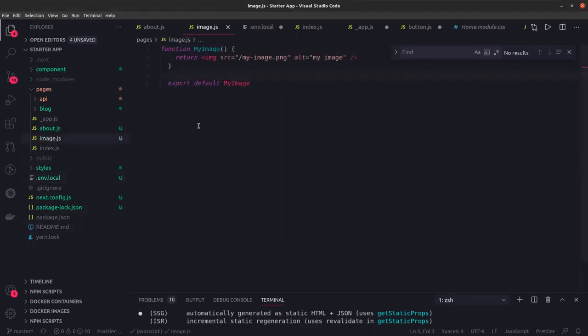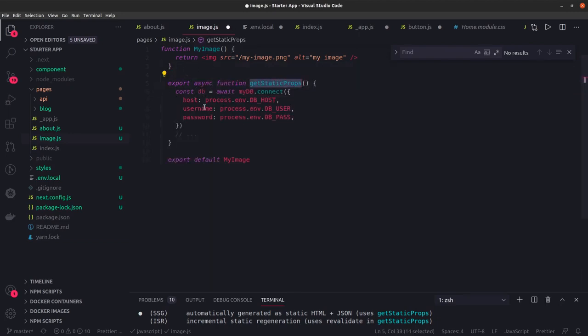Like in image.js, this is not a particularly suitable example, but in getStaticProps, here you can connect to the database. Here we are passing all these environment variables.